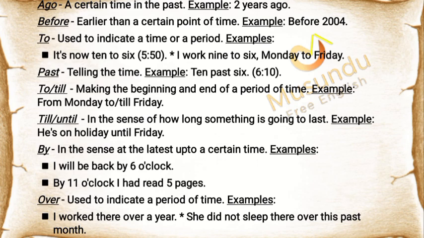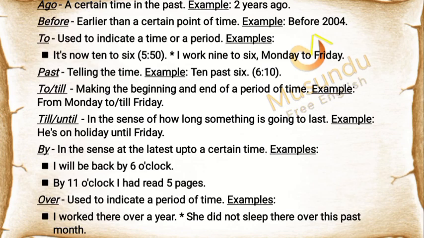"Past" is used for telling the time. Example: 10 past 6, 6:10. "To/till" marks the beginning and end of a period of time. Example: from Monday to/till Friday. "Till/until" is used in the sense of how long something is going to last. Example: He's on holiday until Friday.